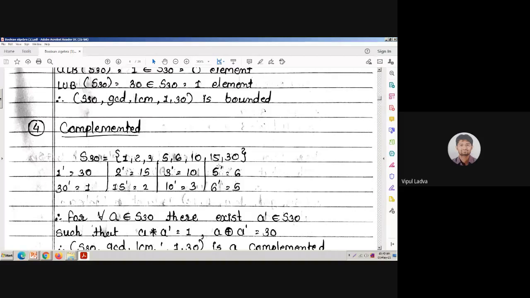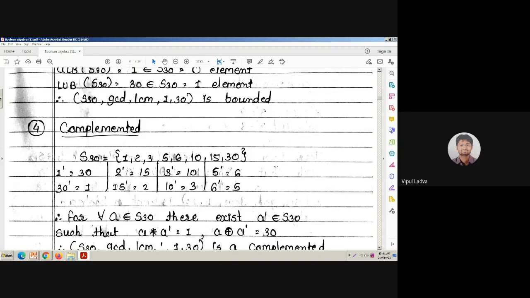Once we have that table with us, then wherever the intersection has 30, that particular number we will mention as its complement.